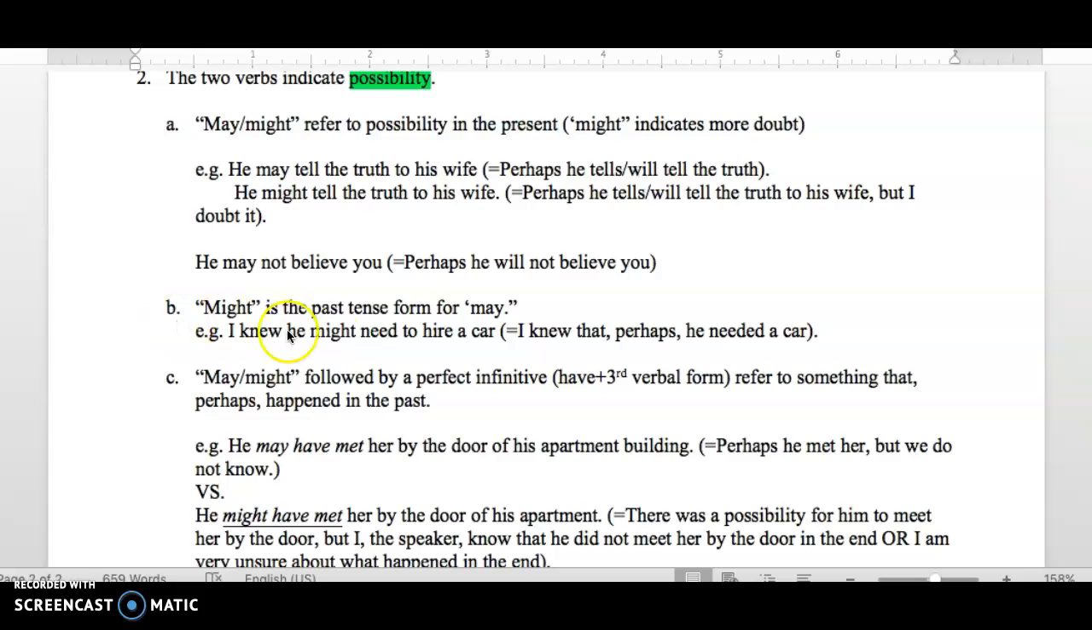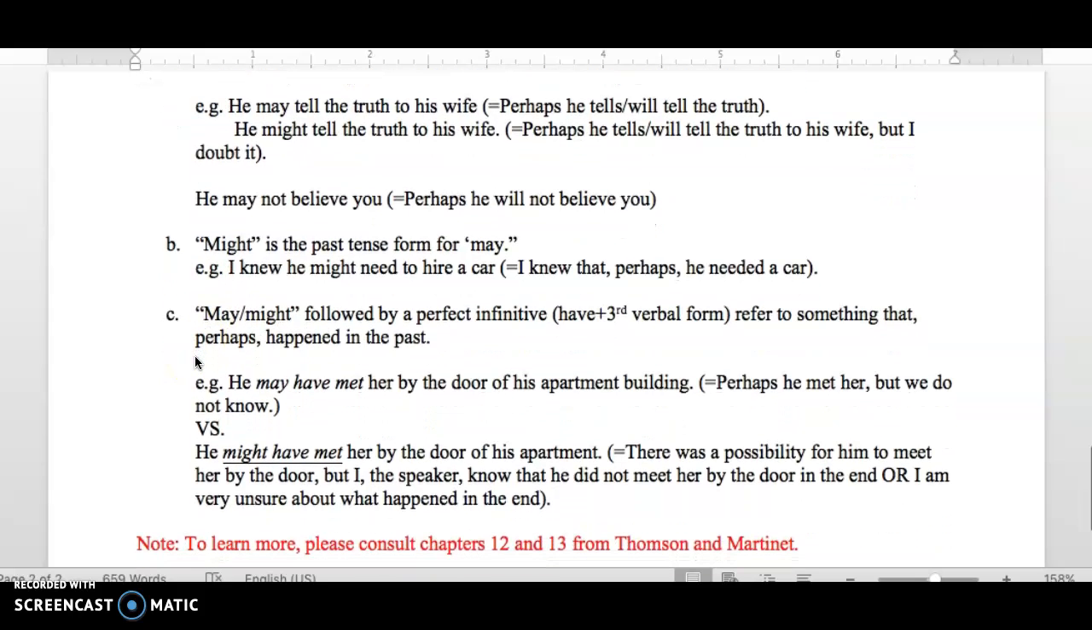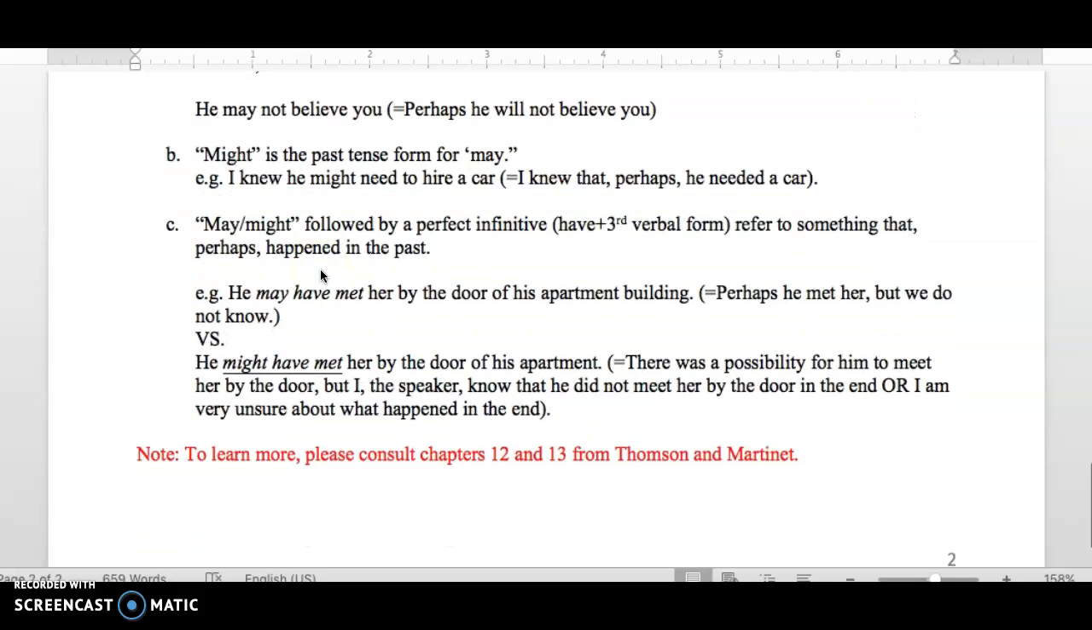B. Might is the past tense form of may in certain cases, especially if you start with a verb in the past. For example, I knew he might need to hire a car, which means I knew that perhaps he needed a car. So in this case, might refers to the past.